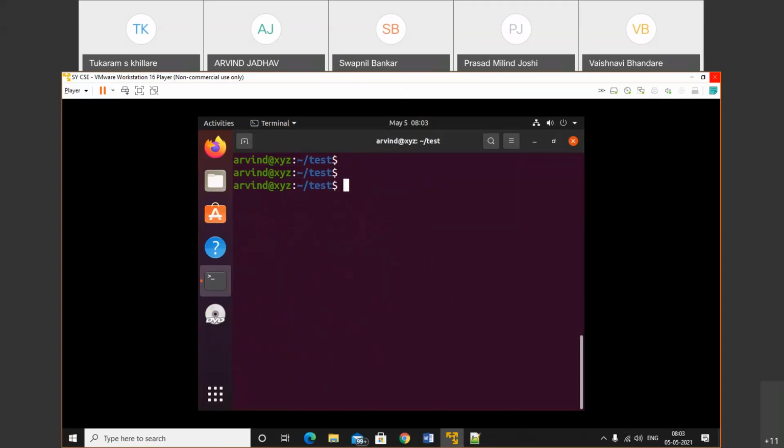So here I will create one file by using the touch command, touch abcd. Yes, now we have a file. Okay, we check that file.